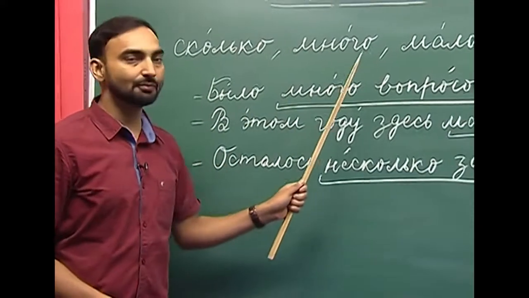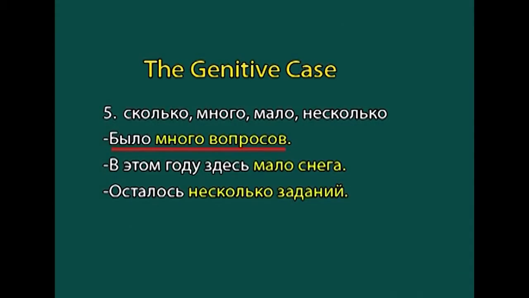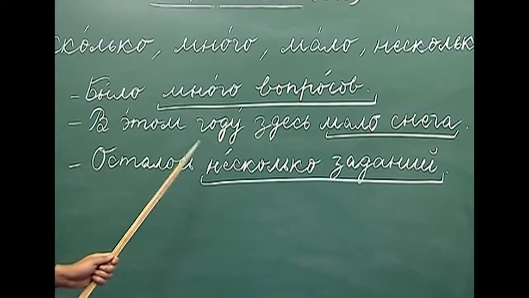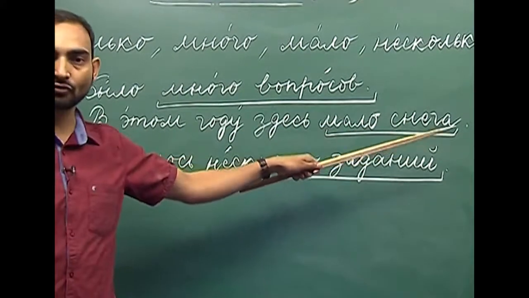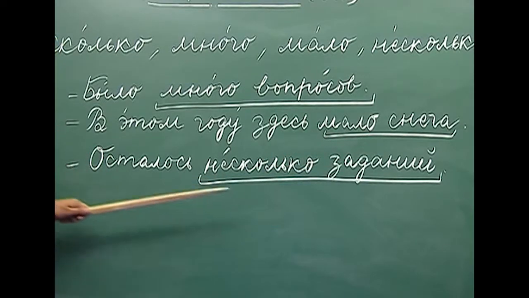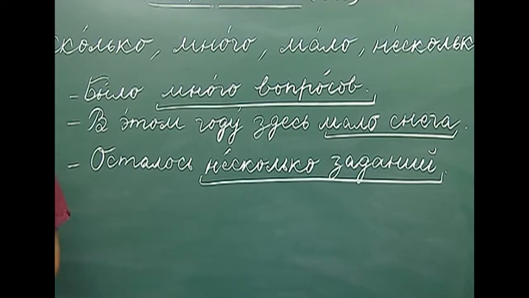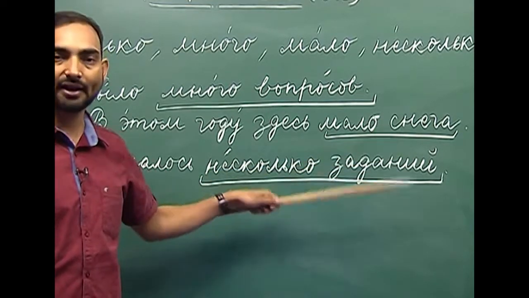Было много вопросов. So, there were many questions. В этом году здесь мало снега. So, this year there is less snow here. Snake is snow. Осталось несколько заданий. Остаться is left. So, there are several exercises or tasks left.